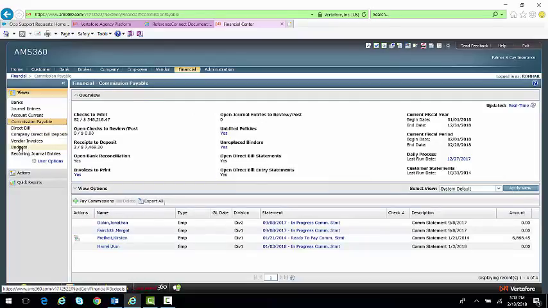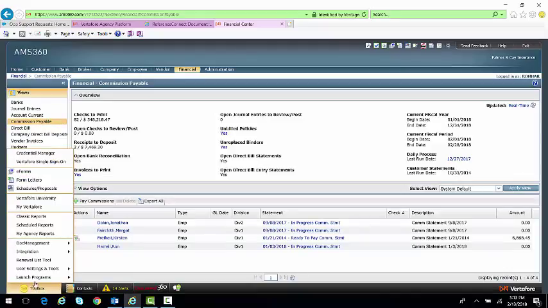I think someone, Michael, might have mentioned budgets, that type of thing. All of that information is right here, summarized in the Financial Center. And then from a reporting perspective, as I mentioned previously, you can get scheduled reports.